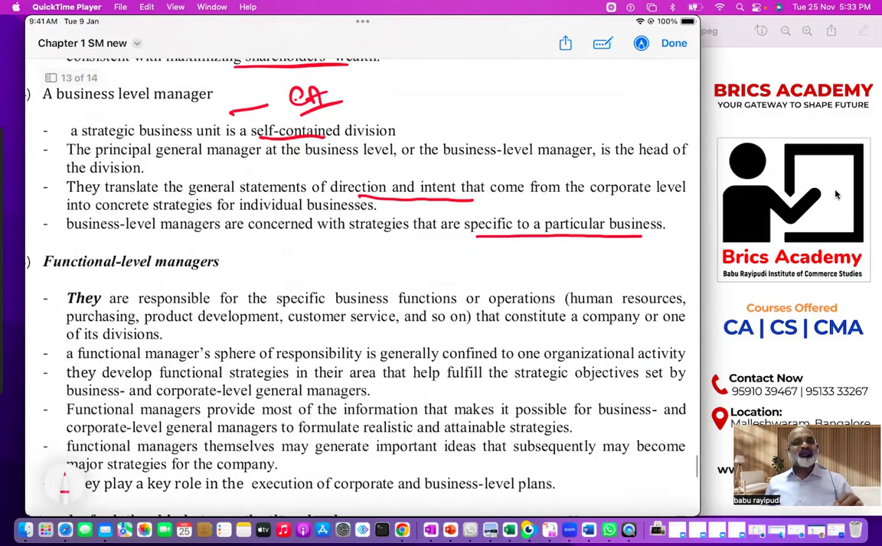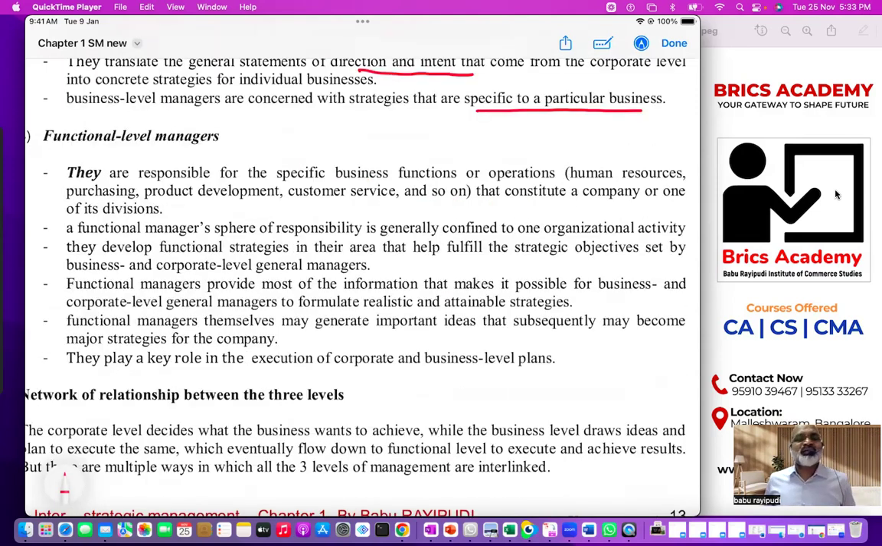I told you very clearly, no business can function independently. If I'm a steel business, I need an HR manager, I need a finance manager, I need an R&D manager, I need a production manager, I need an IT manager. That means every piece of activity has to be conducted by a functional level manager. So if I want my business to be successful, somebody has to coordinate with me, somebody has to cooperate with me, somebody has to provide information to me, somebody has to implement what I've decided.